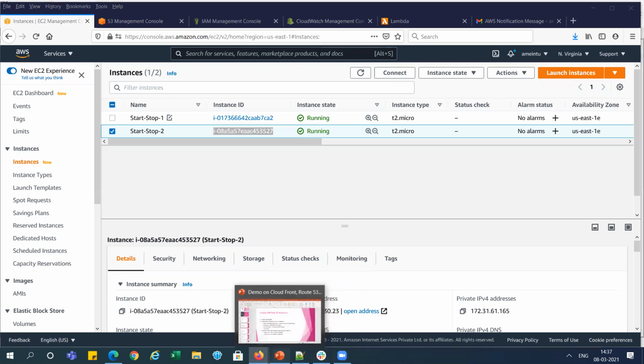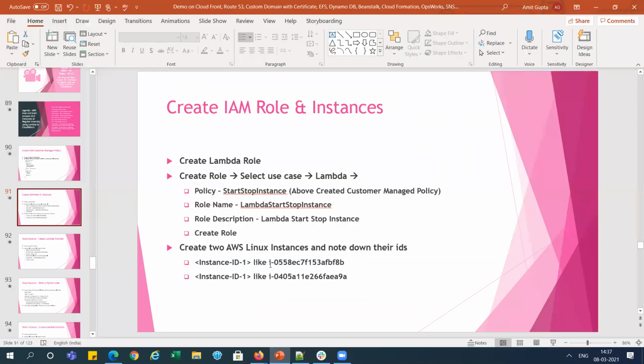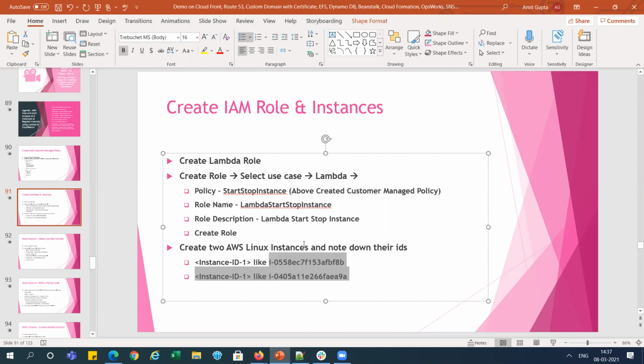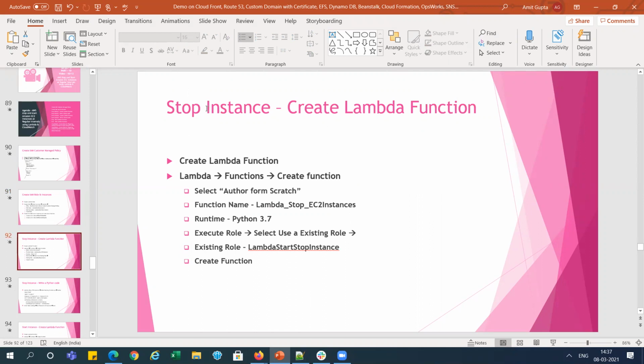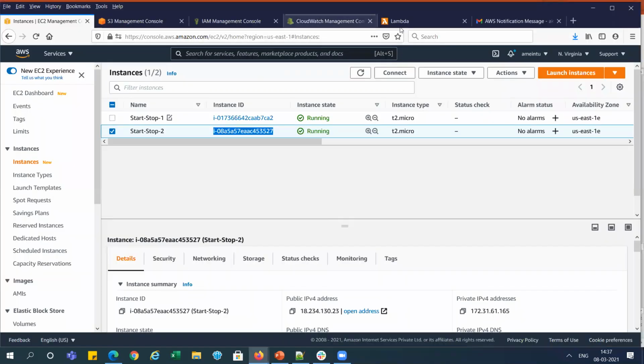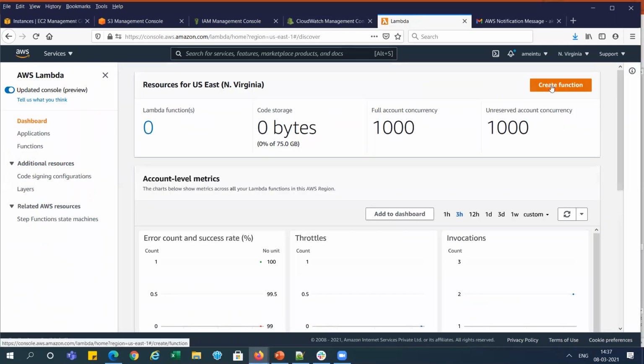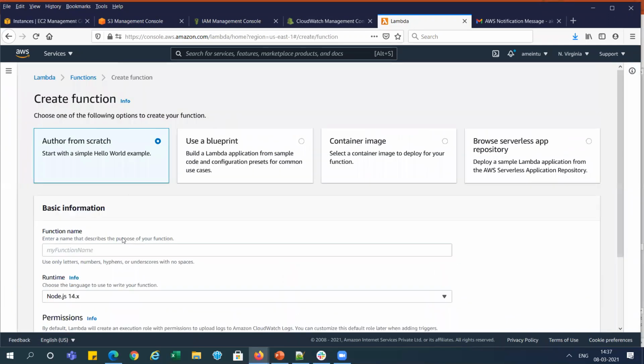And you can see, going back to the PPT, the instance is being created, so it will take time. Let's go to the next one. Now we will create a Lambda function for the stop instance, and we will give it the name Lambda stop EC2 instance, right? So let's go and create the Lambda function. Create function. This is the Lambda stop function we are creating, and we will use the Python 3.7 version here, and nothing else.